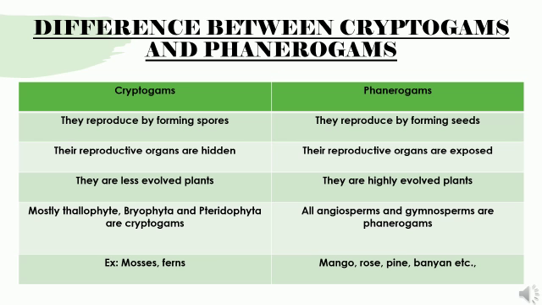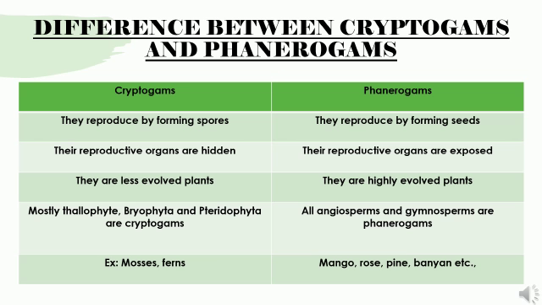It can be seen. Cryptogams are less evolved plants, not evolved to that extent, not well developed. Phanerogams are highly evolved plants. Examples for cryptogams are mostly Thallophyta, and you have just seen the Thallophyta group, Bryophyta and Pteridophyta. We shall look into Pteridophyta in the next slide. Coming to phanerogams, all angiosperms and gymnosperms are said to be phanerogams. Later you will be studying about this also.